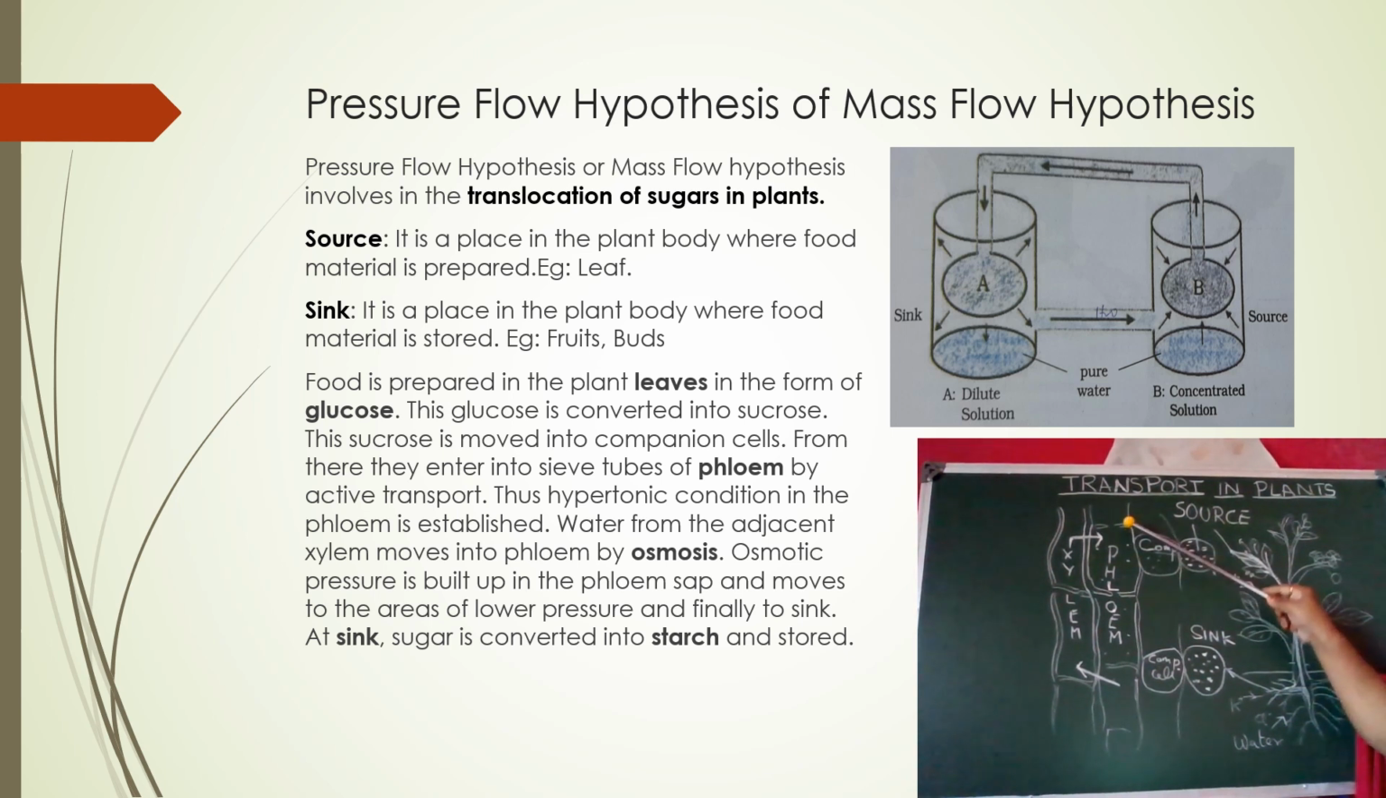So the food is transported to the lower pressure. Where there is the lower pressure, it is continuously flowing there. And this hydrostatic pressure is helping the food transport from the high pressure to the low pressure. And at last, when it reaches the sink cells, where there is a hypotonic condition, the sucrose gets collected in the cells of the root or fruits or buds.